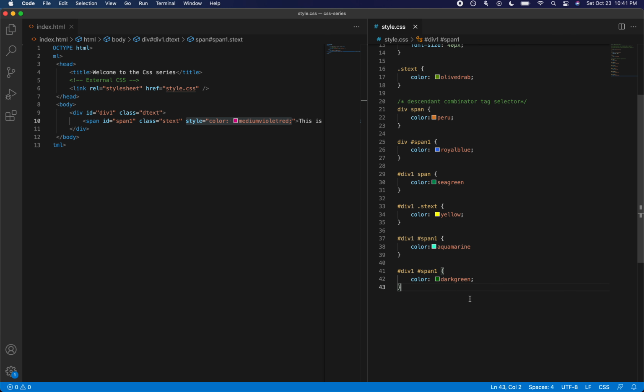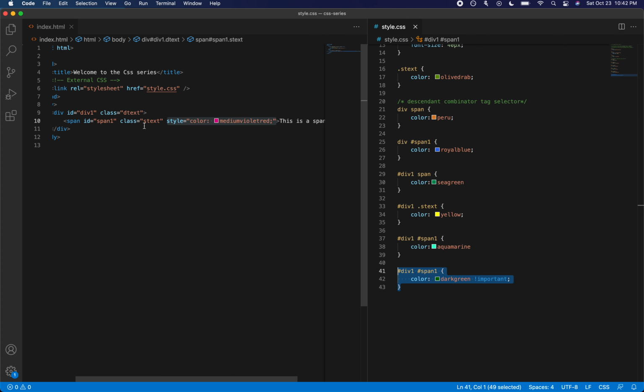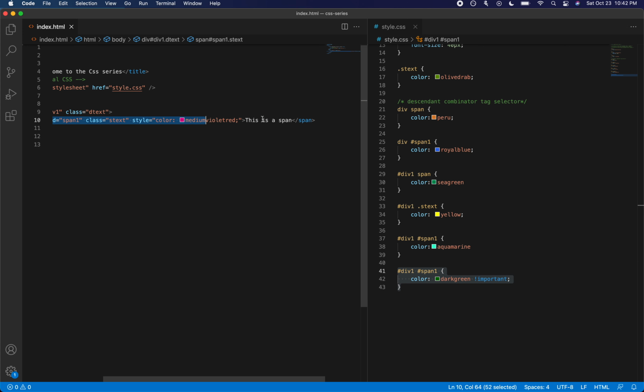Now, when I save this, it should still continue to have this color, but when I add another keyword called exclamation important, this keyword is going to override the current styling on the span element by breaking or ignoring all the CSS specificity rules.